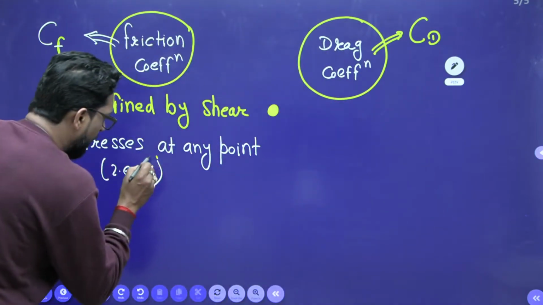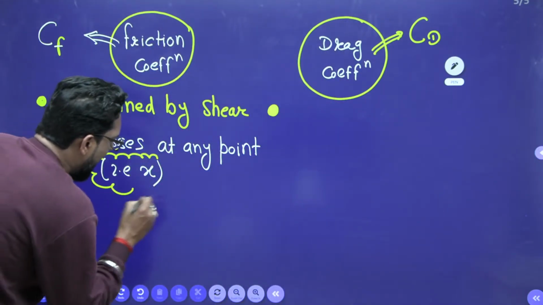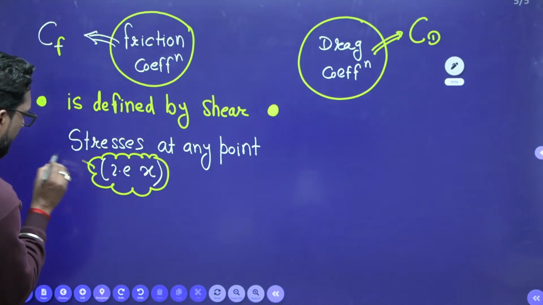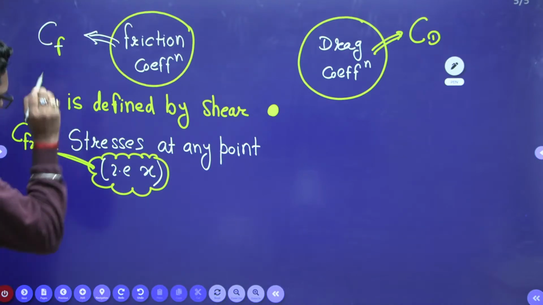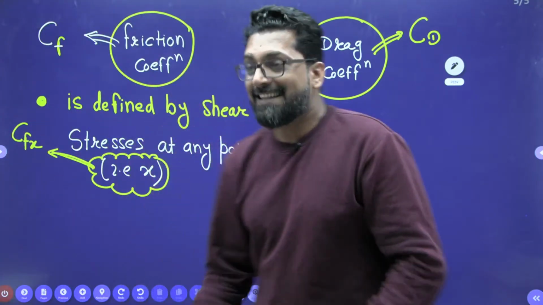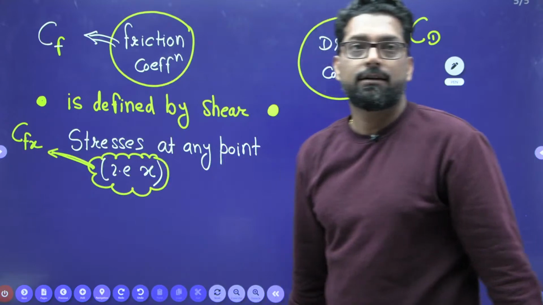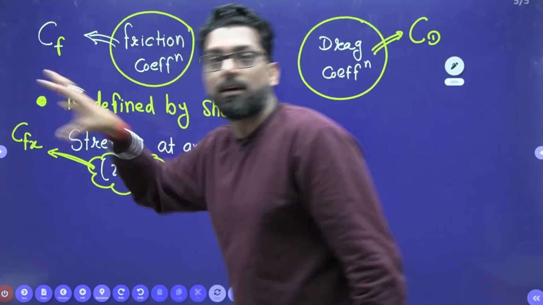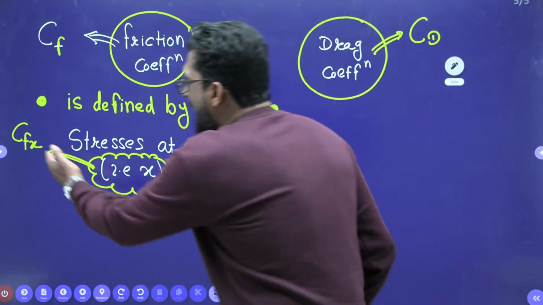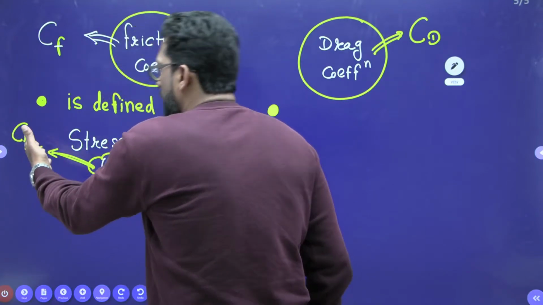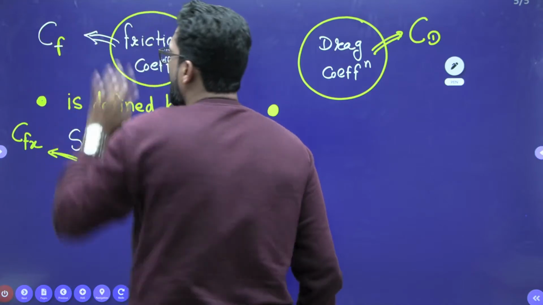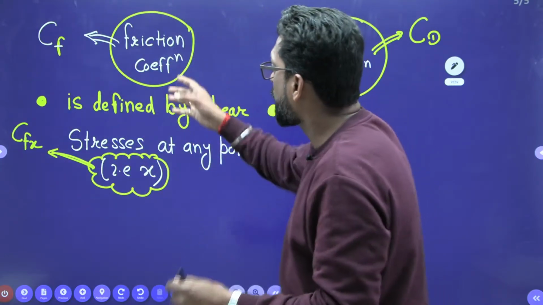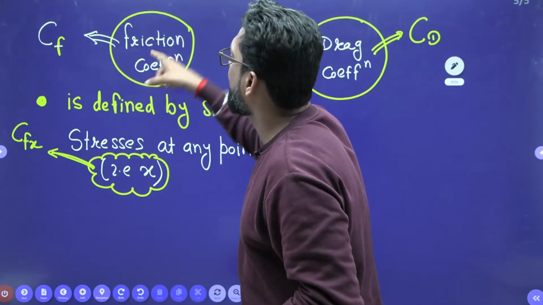This is very important, I'm telling you. So sometimes we represent it as CFX. Why? Because it is local. If the x is different, CF is also different. So sometimes this is called the local skin friction coefficient.